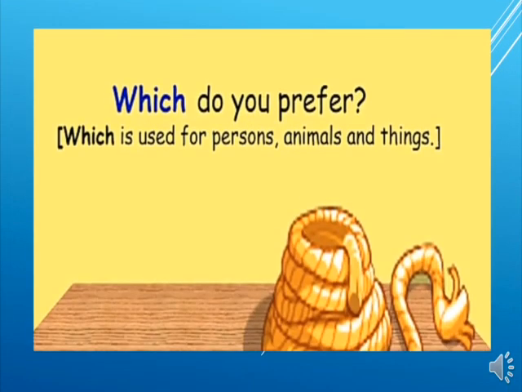Children, now let's see an example. Which is an interrogative pronoun. Which is used for persons, animals and things. Now here's an example: which do you prefer? So children, which is an interrogative pronoun because it is not followed by a noun. Can you see a noun after which? No. So which is an interrogative pronoun.